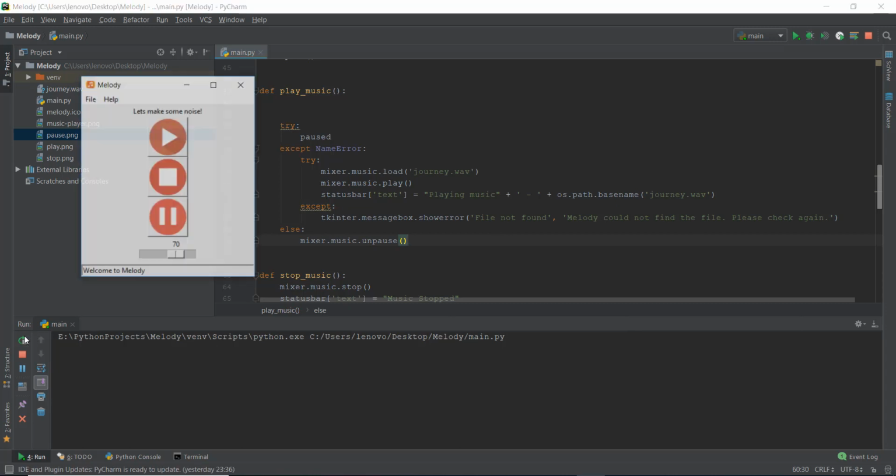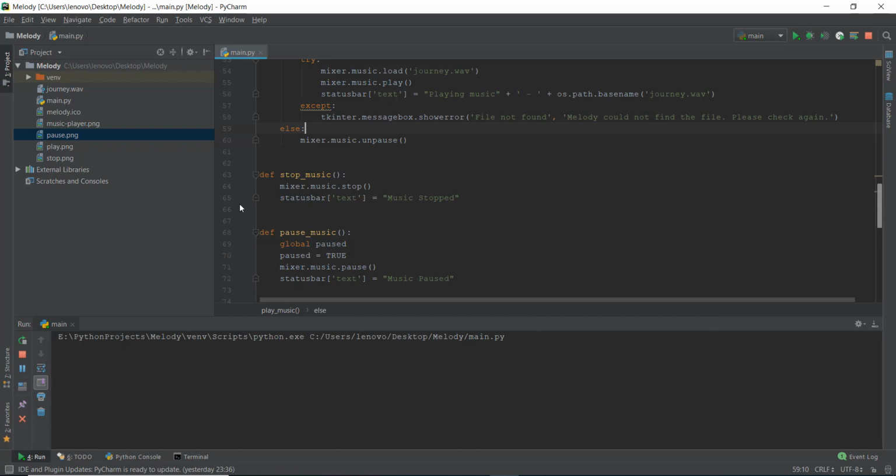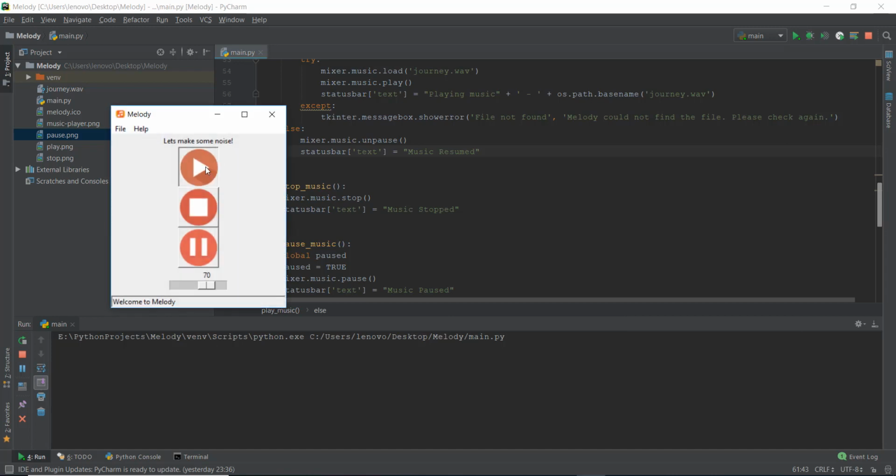So I'm just going to press this reload button, and then I'm just going to play some music, let it play for some time, then I'm going to pause it, and then I'm going to unpause it by clicking on this play button. And actually, let me just add one more thing over here, so that we know that the music has been resumed. Music resumed. All right, this looks good. Let's reload it, and we'll go for it. Let's press play.